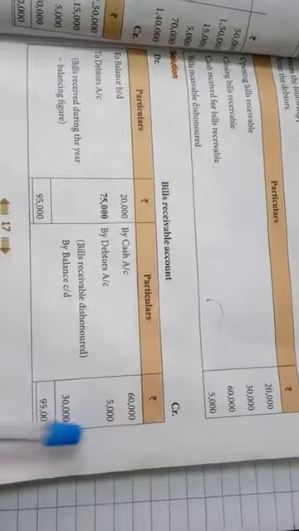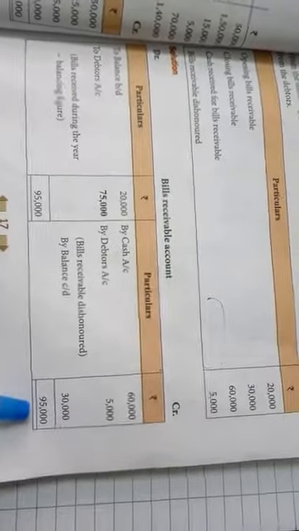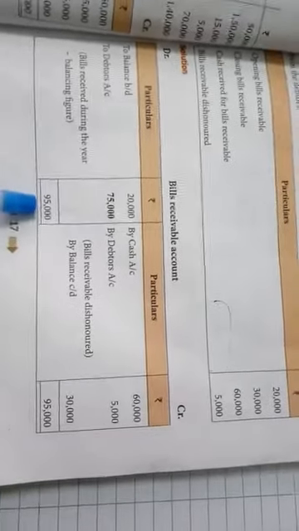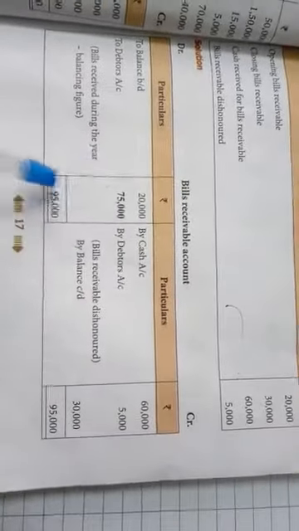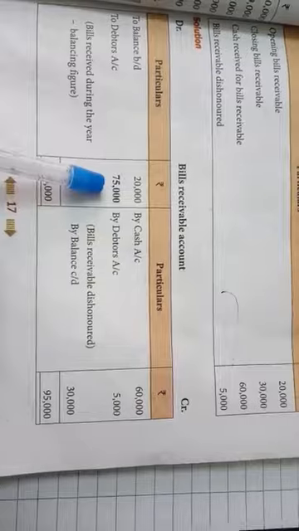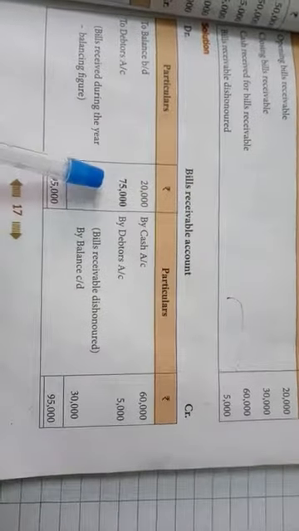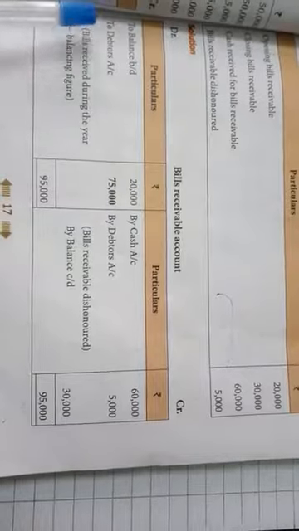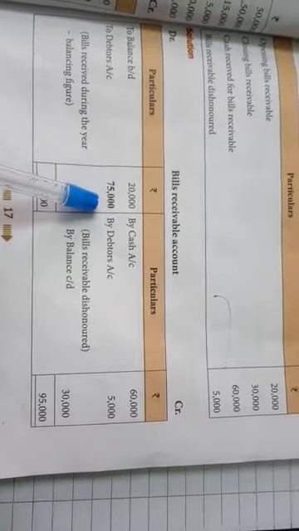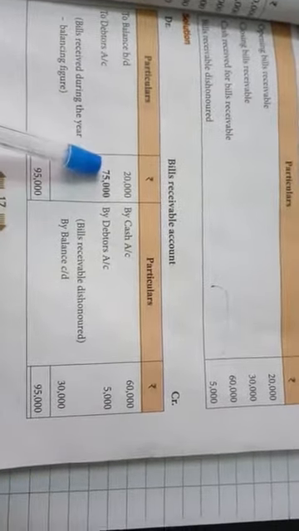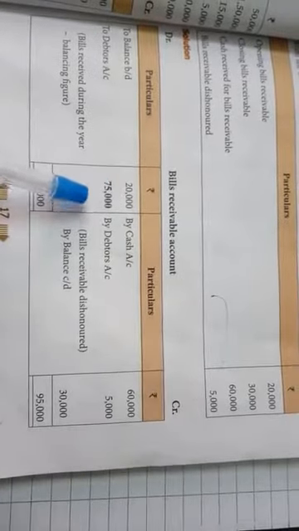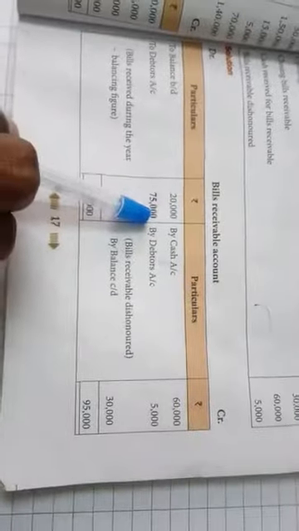Then we put the total, which is the highest amount, credit side 95,000, 95,000. The difference amount 75,000 to be treated as bills received from debtors. So these balances are transferred to the total debtor account. Otherwise we do not know about the credit sales. First we prepare the bills receivable account, then we are going to prepare the total debtor account.